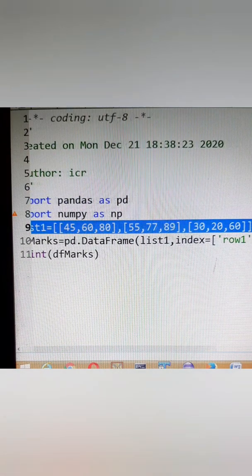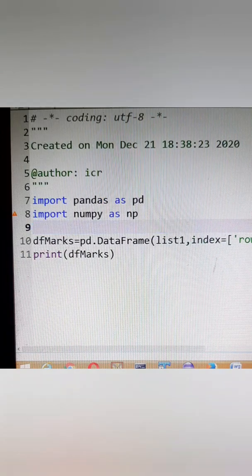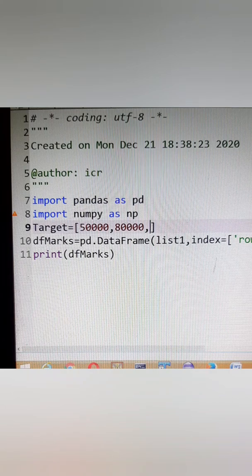First of all, let's create one list of target for 4 zones. So we'll write here, suppose 50,000 was there. Then after that 80,000. After that we can write here 45,000. And then 60,000 for the 4 zones.